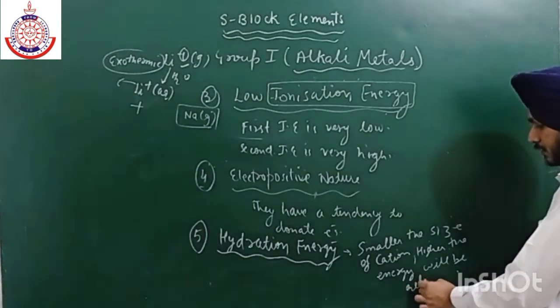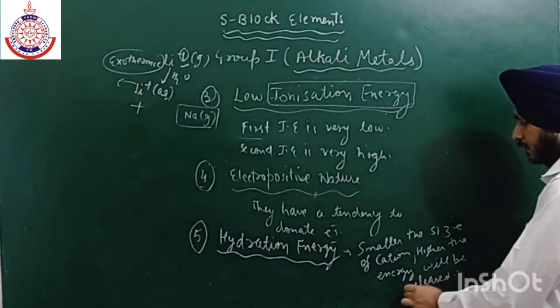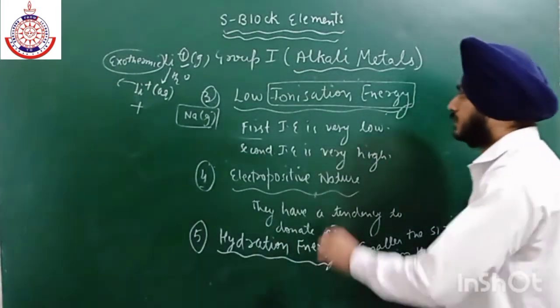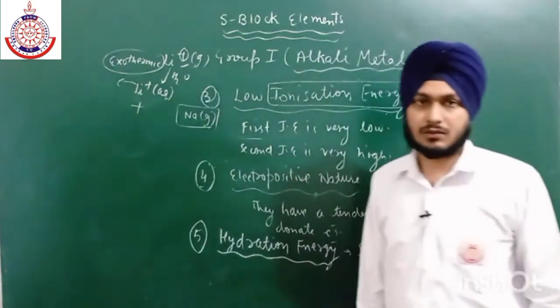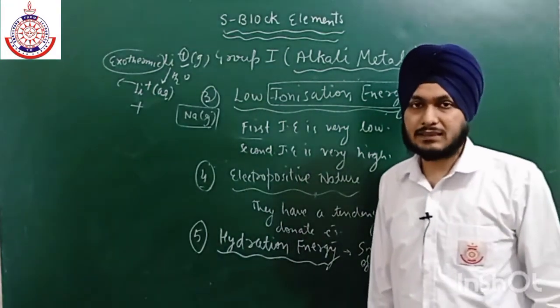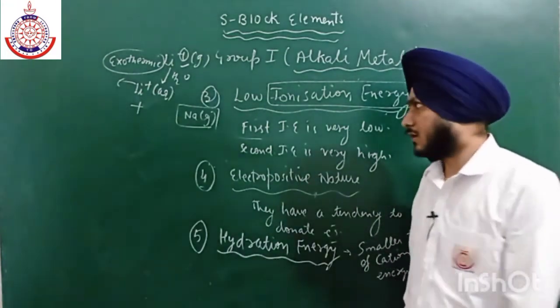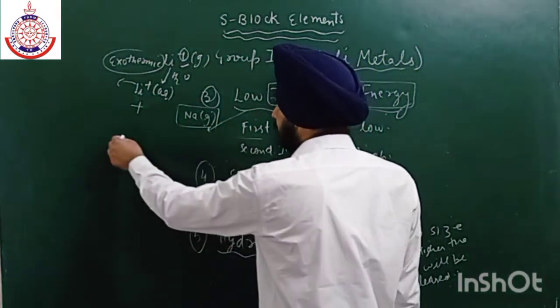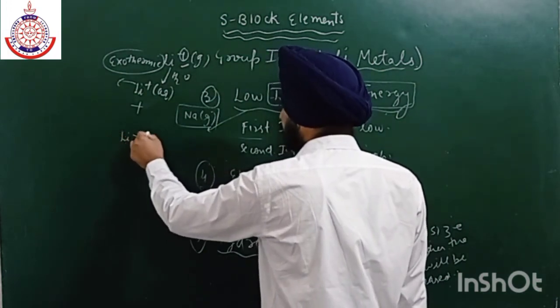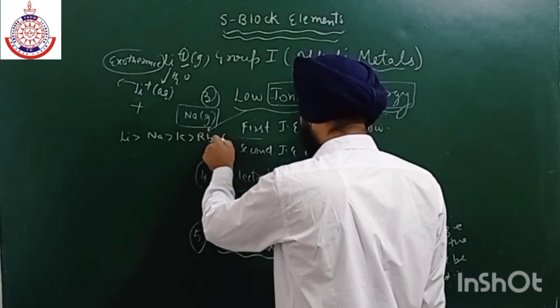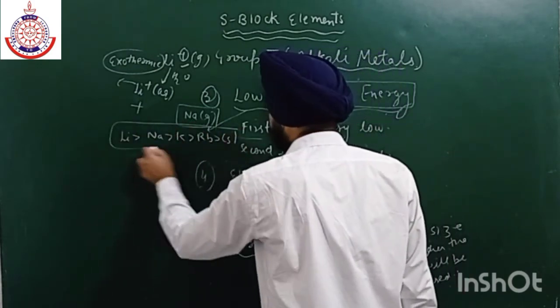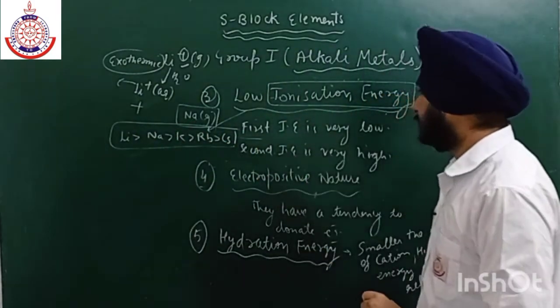One more thing I forgot to mention over here. The order of ionization energy decreases as we go down the group, because as the size increases, it is easy to eject an electron. So the order of ionization energy is lithium, then sodium, then potassium, rubidium and cesium. This is the order of ionization energy.